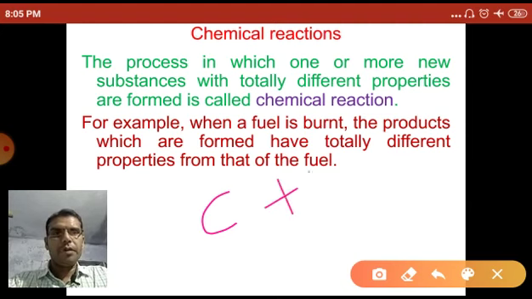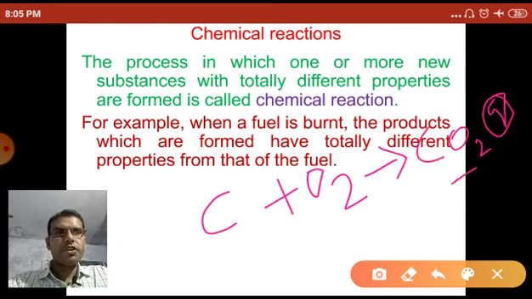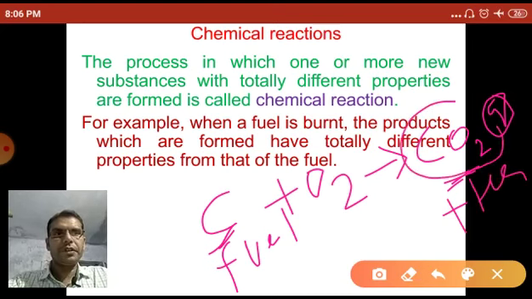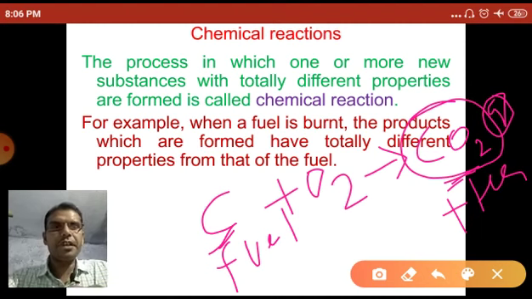When you burn the fuel in the presence of oxygen, they produce CO2 gas, which has a different nature compared to the fuel, and also produce heat and light. So in this reaction, the CO2 gas produced has a completely different chemical nature compared to the fuel.